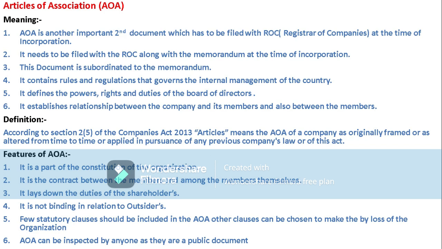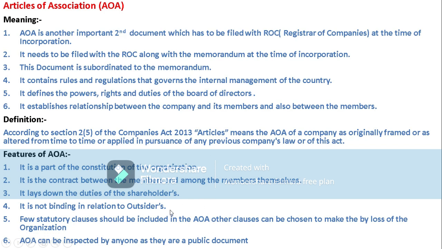Another thing is that a few statutory clauses should be included in the articles of association, and other clauses can be chosen to make the bylaw of the organization. Sorry, this is not law, this is bylaw. So a few statutory clauses should be included, and other clauses can also be chosen.